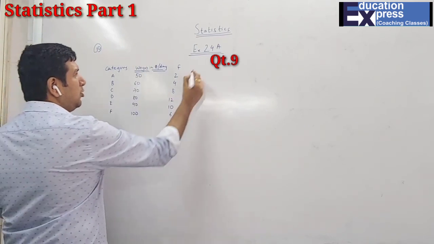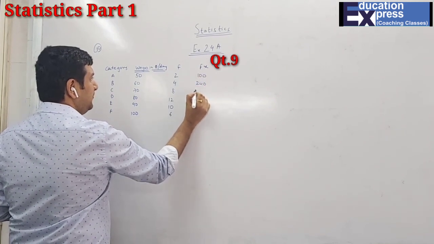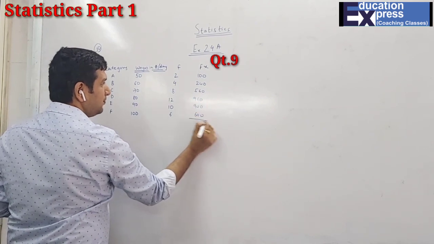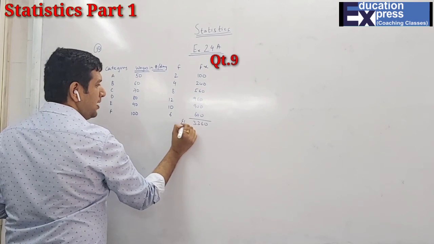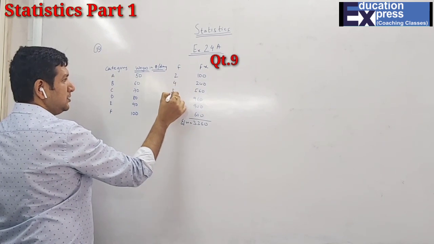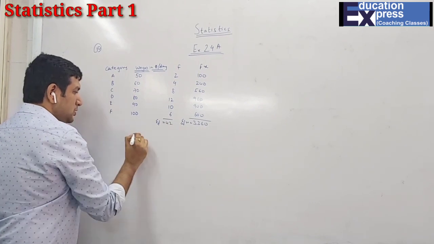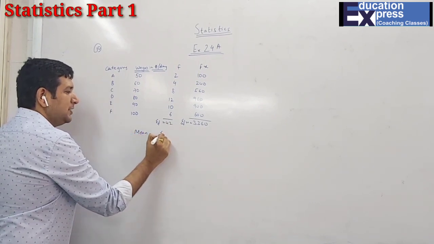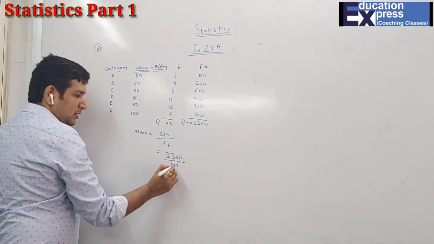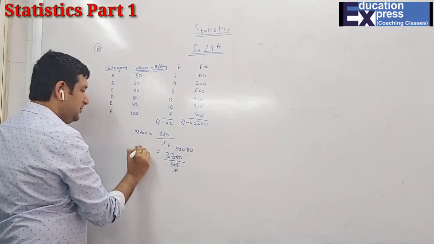So first of all, I'll just find the normal mean, that is fx. 5 2s are 10, 240, 560, 960, 900 and 600. So your sigma fx is 3360 and your sigma f is 42. So now your mean over here will be sigma fx upon sigma f, 3360 divided by 42. 6 7s are 42, 6 5s are 30, and 7 8s are 56. Hence your mean is 80.